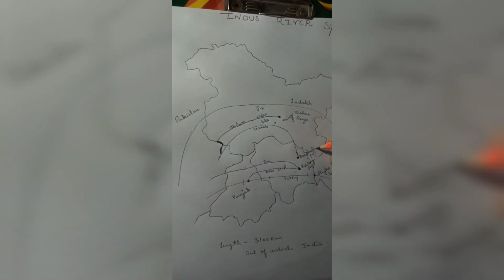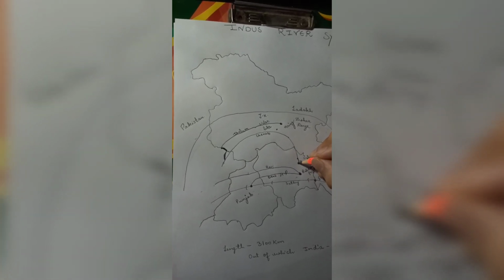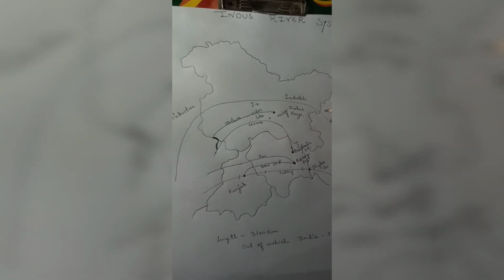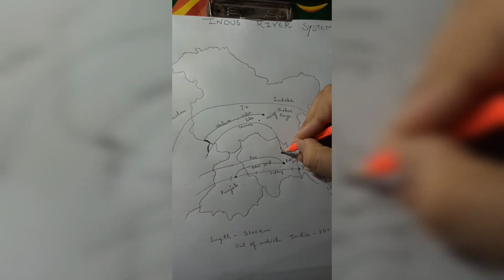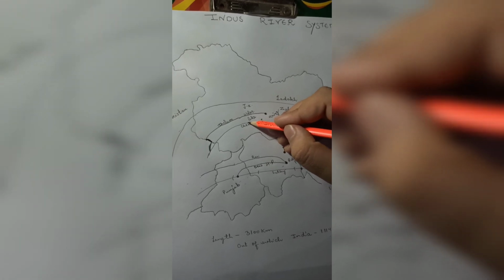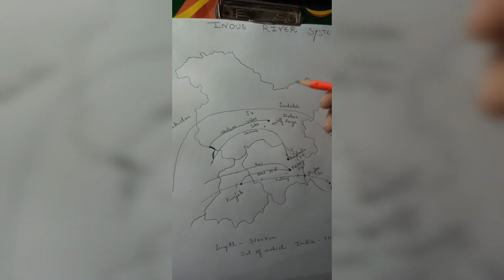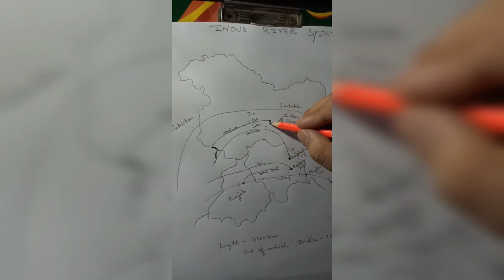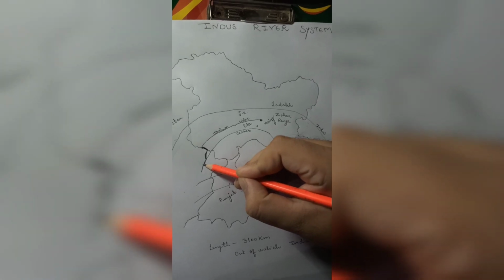Another important pass is Baralachla Pass. The river which originates from here is Chenab River, which is actually a combination of two rivers, that is Chandra and Bhaga. This river from Himachal Pradesh drains into Jammu region, that is J&K, Jammu and Kashmir. Then it drains into Pakistan region. And I have already told you in the starting that Jhelum River drains into Chenab River. Okay, I think this much is clear to all of you.